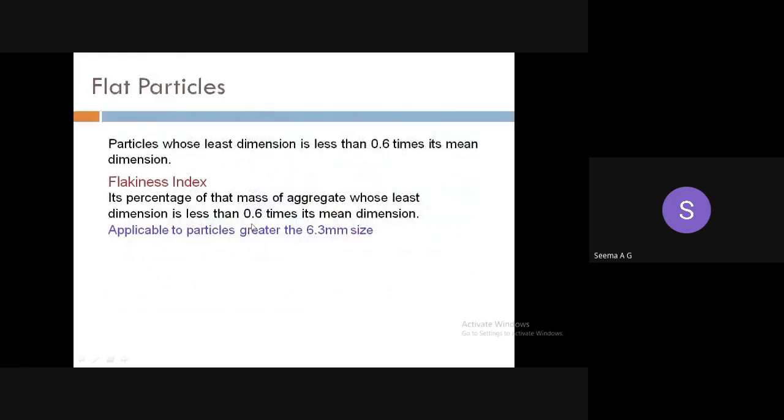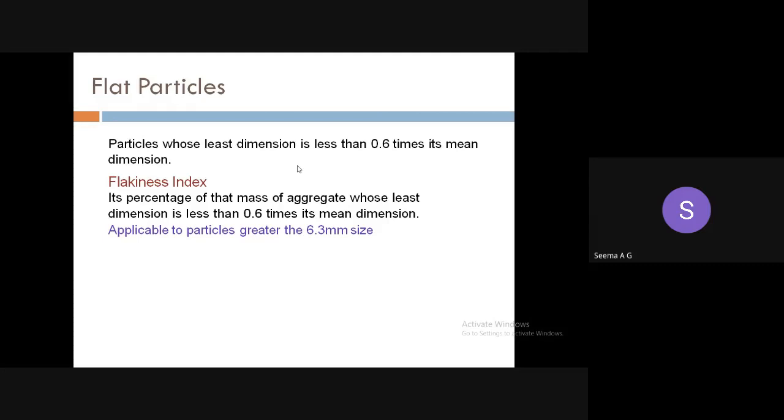So what are flaky particles, or what are elongated particles? When do you say that the particles are flaky, or when do you say that the particles are elongated in nature? A particle is said to be flaky in nature when the least dimension of the particle is less than 0.6 times its mean dimension. When the least dimension of the particle is less than 0.6 times its mean dimension, it can be said to be a flaky particle.